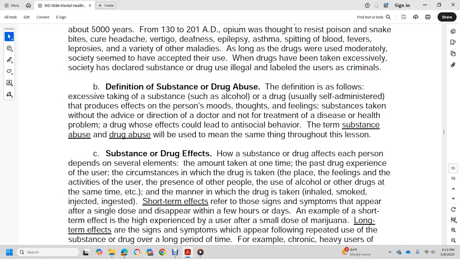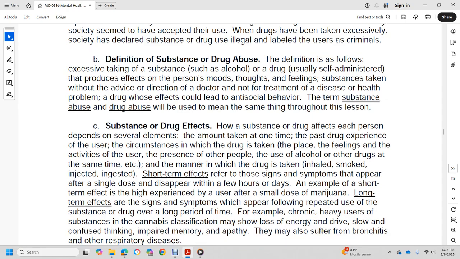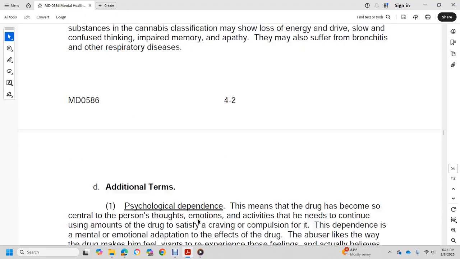Short-term effects refer to the signs and symptoms that appear with a single dose and disappear within a few hours to a day. Example: short-term effects for the highly experienced user after small doses of marijuana. Long-term effects are the signs and symptoms that appear following repeated use of substances over a long period of time. For example, chronic heavy use of cannabis shows loss of energy, drive, slowing, impaired memory, apathy, and may also cause bronchitis or other respiratory diseases.